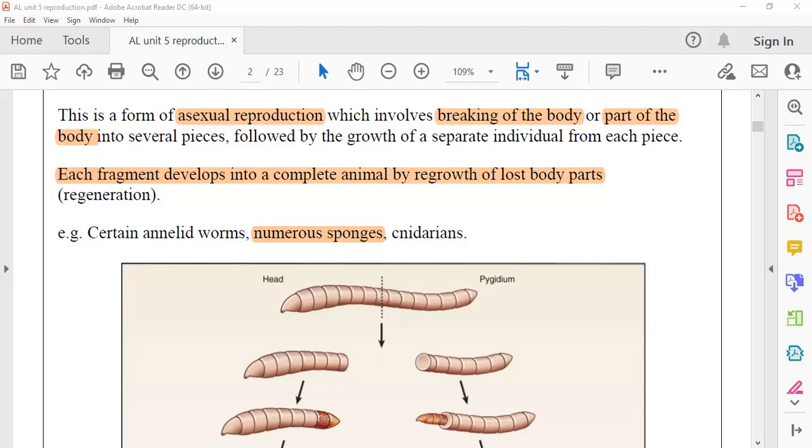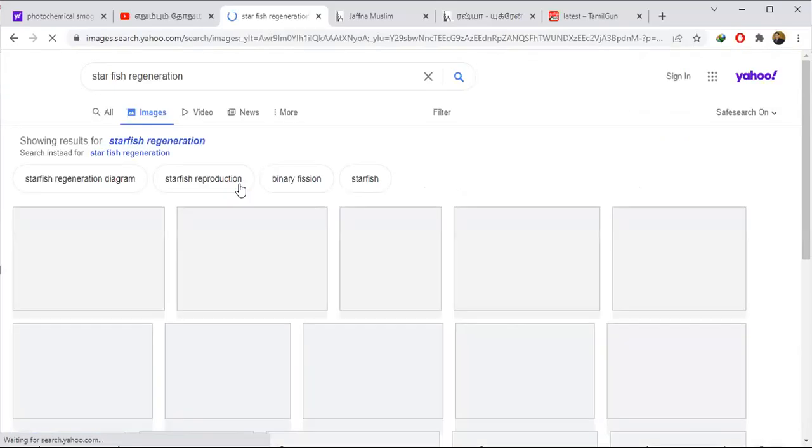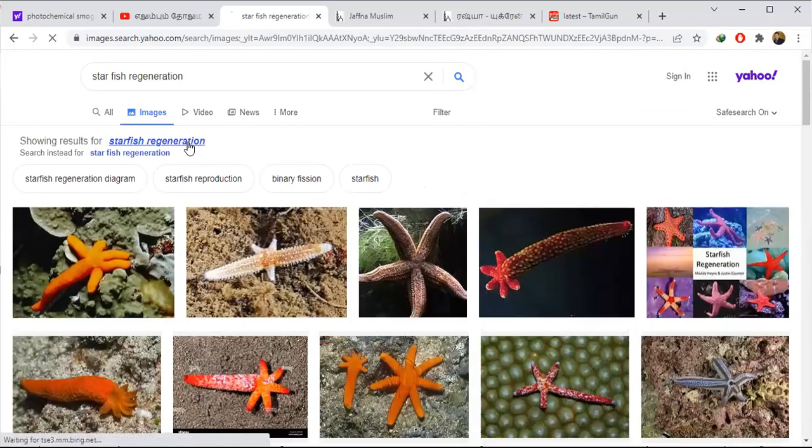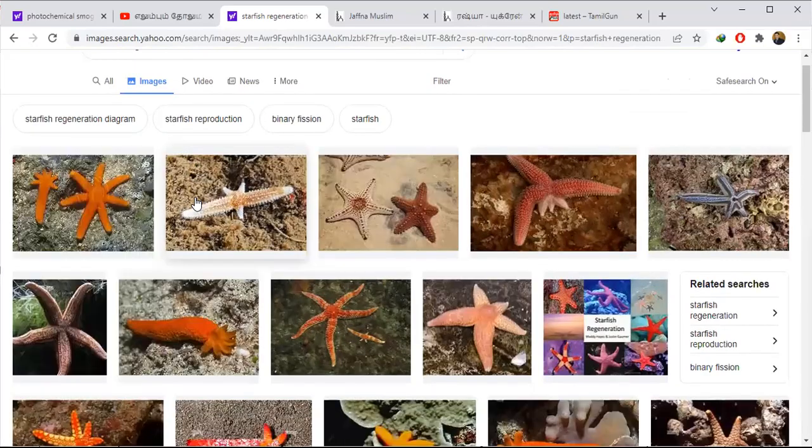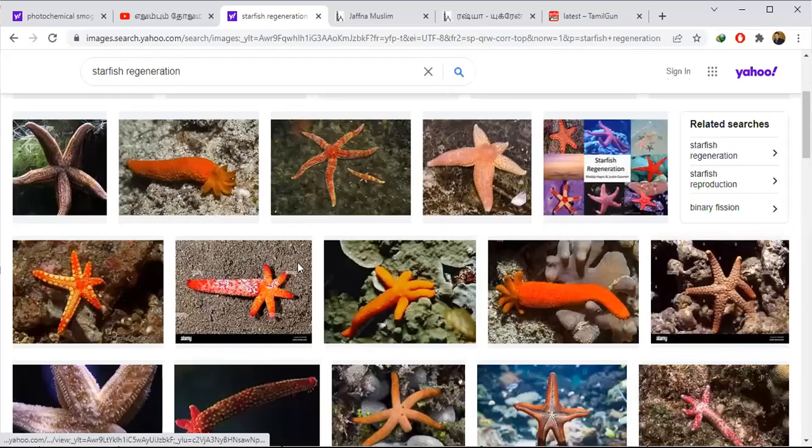Say you are cutting one arm of a starfish. In that case, that arm will develop into a separate animal. Understood? Here you can see in this picture.